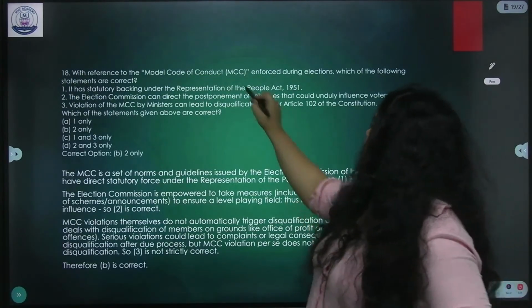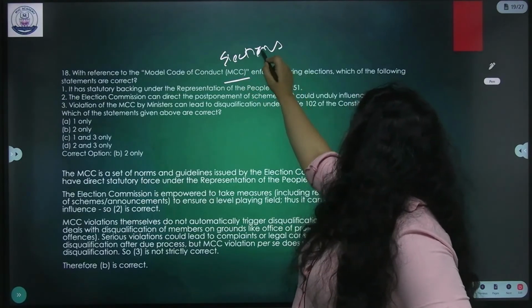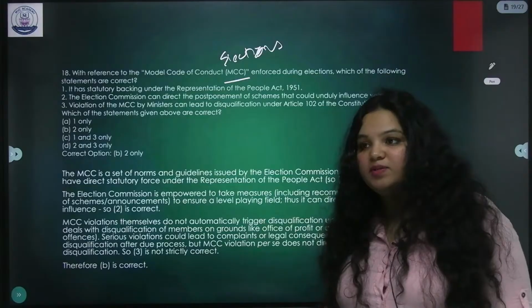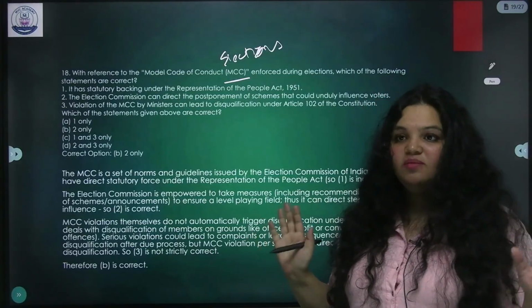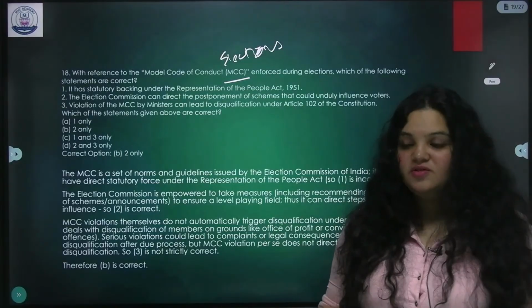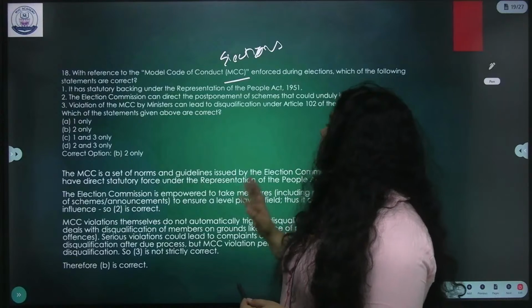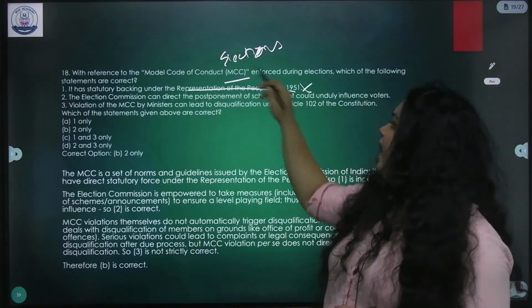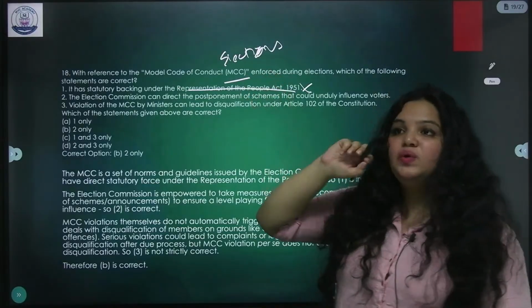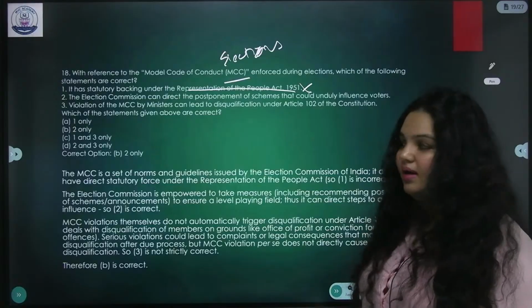Now, reference to the model code of conduct enforced during elections. This is very important, especially as Bihar's election is in the news. Bihar is going to be a game changer for the center also. So, model code of conduct, that's why I've given you this question. Now, it has statutory backing under the Representation of the People Act. No. Model codes of conduct are rules released by the Election Commission of India. It does not have statutory backing.